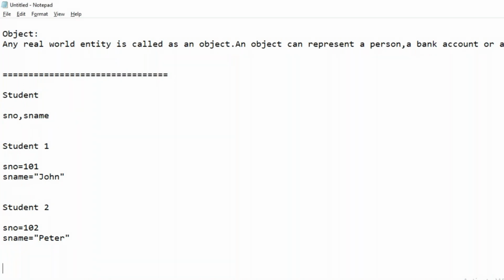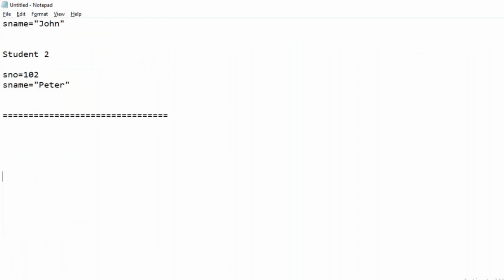Okay, so what is the syntax to create a class? Class is a keyword, and then you have to put the class name. Then put a colon. Whatever variables and methods you want to put in the class, yes, you can put them. Variables and methods. That's it. Just come out of the class. So this is the syntax to create a class.